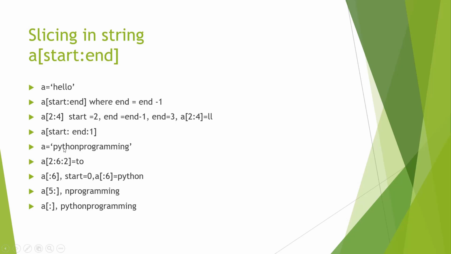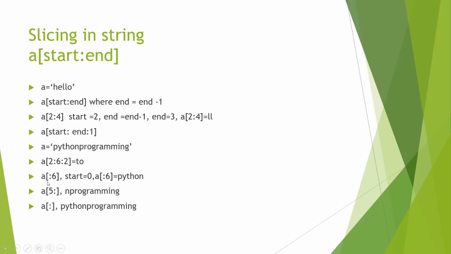Now let's start from T. We take the first letter T here. After T, because our third value here is 2, we're going to jump 2 characters. From T we jump to the first character H and then to the second character O, so we pick O here. After O we jump again 2 characters towards the right, so we go to N and then to P. Now the P is outside our range because we only travel from T up to the letter N. So the answer will be T and then O. This value will be sliced out of the string hello Python programming.